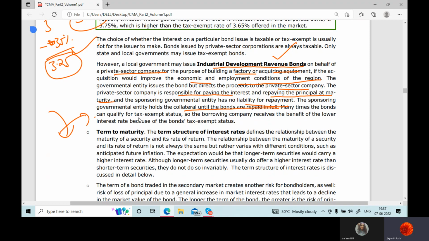Many times the bonds can qualify for tax exempt status. So the borrowing company receives the benefit of lower interest because of the bond's tax exempt status. So what happens with these kinds of companies which are sponsored by the government, whatever taxes they are paying to people, the sponsoring governmental entity holds the collateral. So what happens is, see, the government is borrowing, correct? Since the government is borrowing from people, they have to give what to the people? Collateral. Am I right?